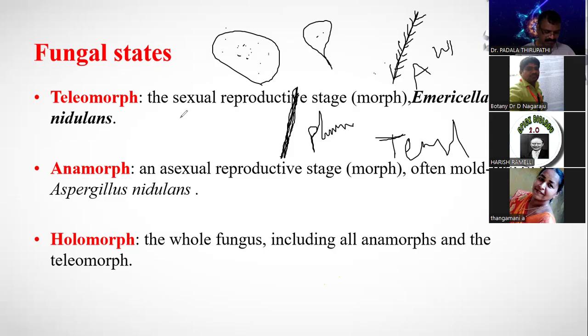And then, you know which one is the teleomorphic stage of Aspergillus? We came from there, we shifted to here. Emericella is the perfect stage of Aspergillus. Which one is the perfect stage of Penicillium? So many times they ask the question. Perfect stage of Aspergillus, perfect stage of Penicillium.